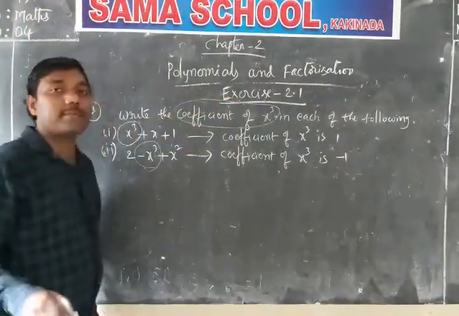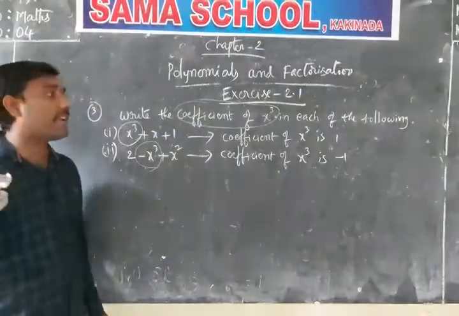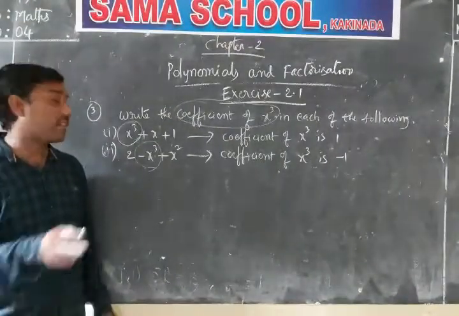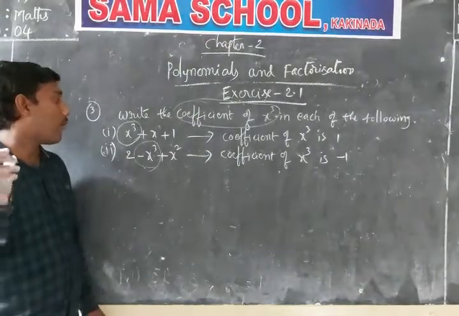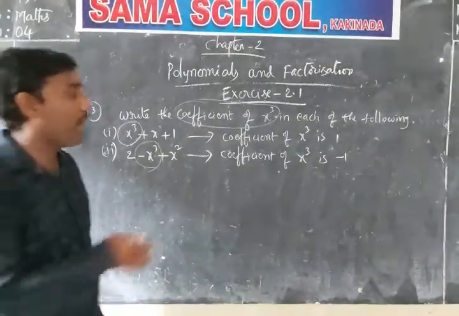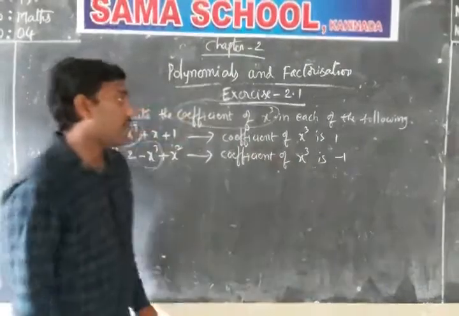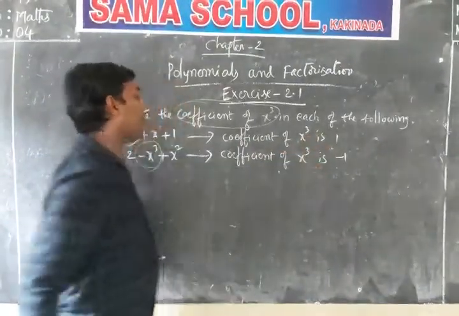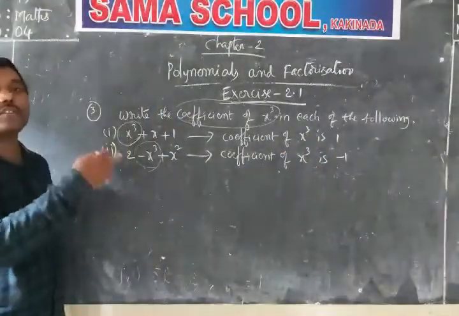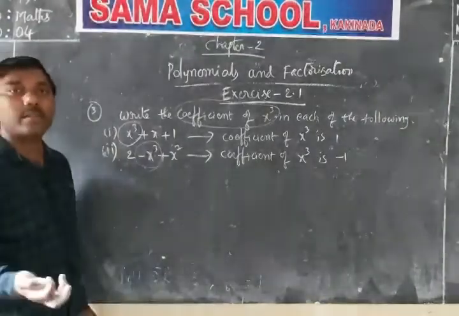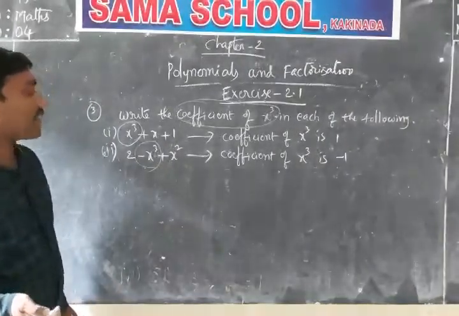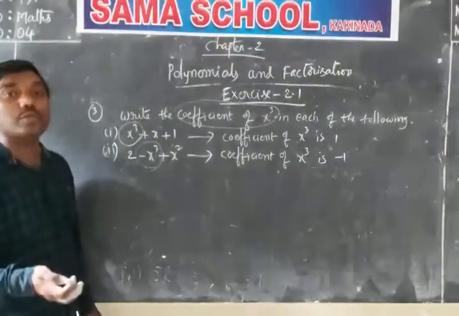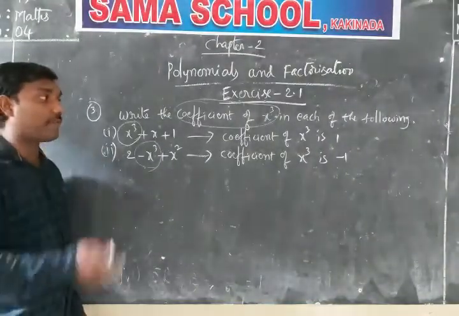See, I said in the explanation when I was explaining these sums, the sign must be checked, because if you forget to check the sign, you may make a mistake in this question. You can't make a mistake when they are given positive, you are always writing in the positive manner. But whenever the x cube term has a negative coefficient, you should check carefully.